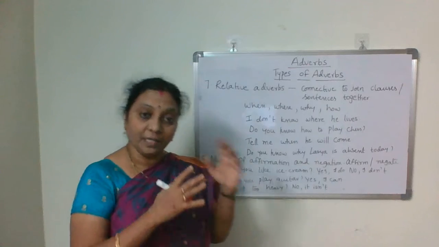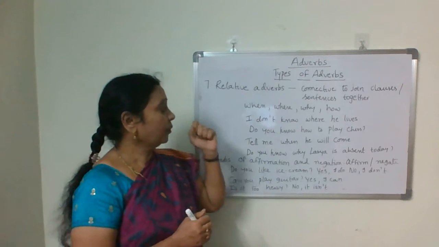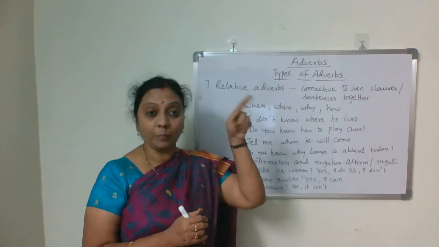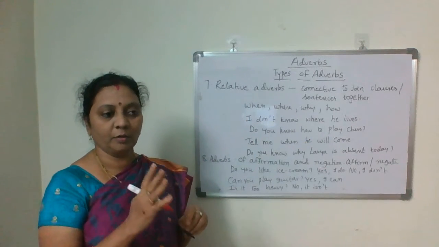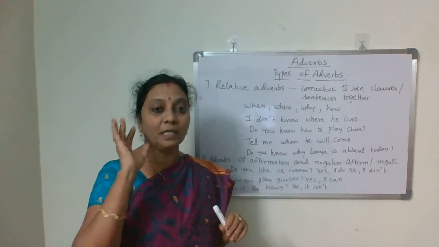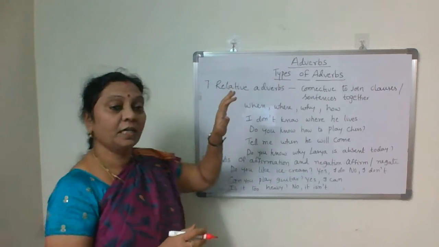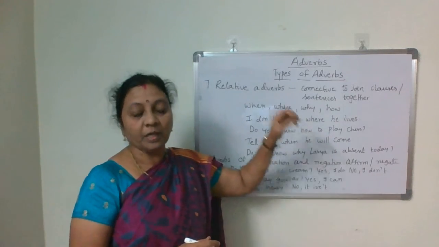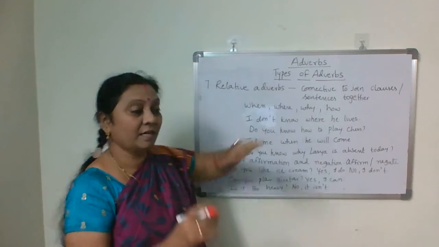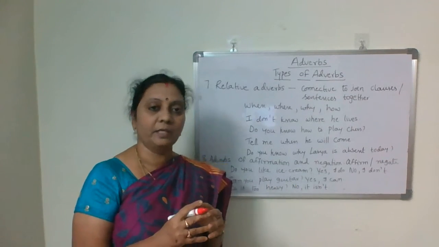So they show the relation, relative adverbs. Similarly, we learned relative pronouns, isn't it? Just like who, which, what, relative pronouns. Do you remember the same? Just like that, we have relative adverbs also. Relative adverbs act as connectives to join two clauses or two sentences together.